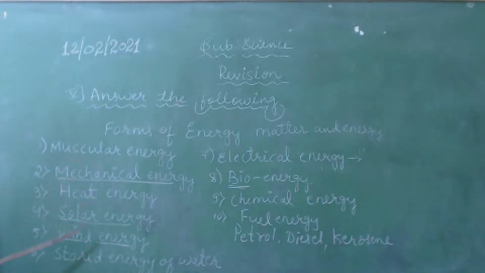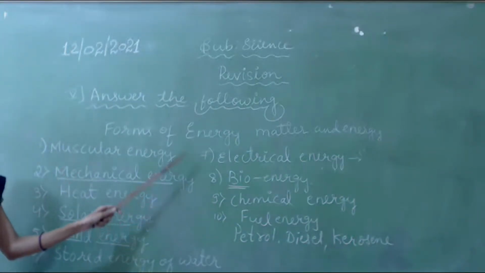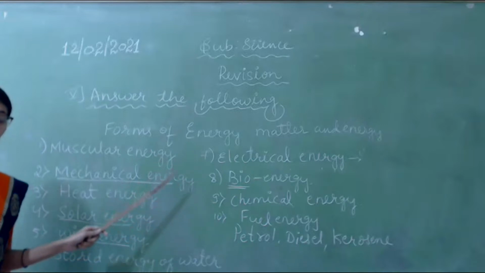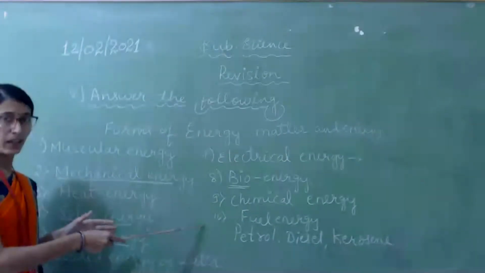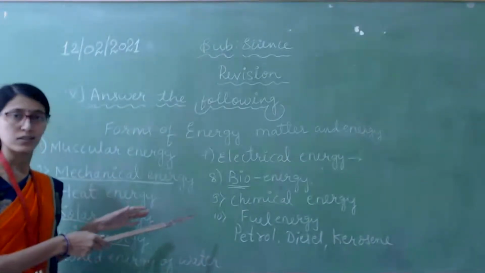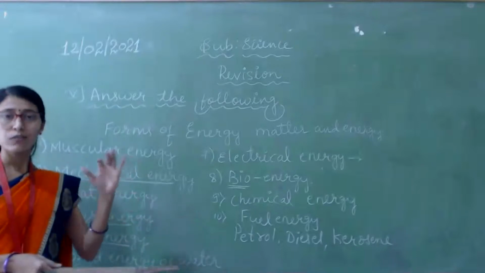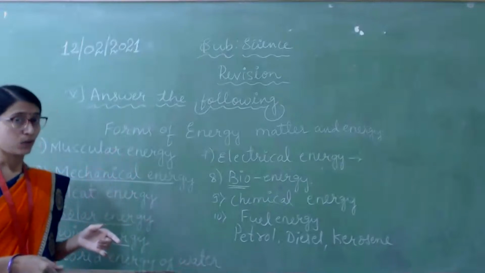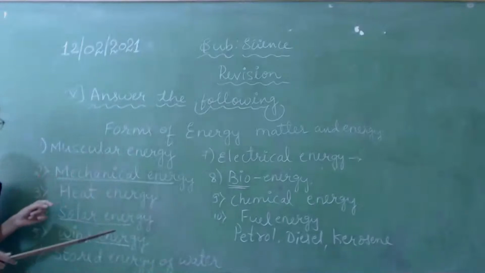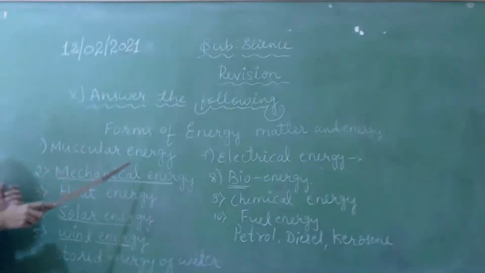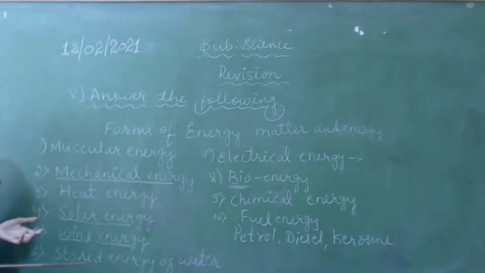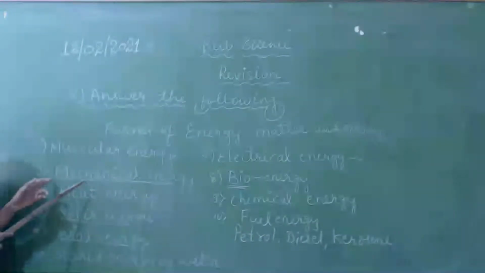So how many are there? Total 10 are there. These are the forms, the types of energies we use daily in our life. We all depend on all these energies, right? I hope you all now know what these are. We use them daily, but did we know that? No, right? But after studying this, you have learned: muscular energy, which we use for walking and running. Got it?